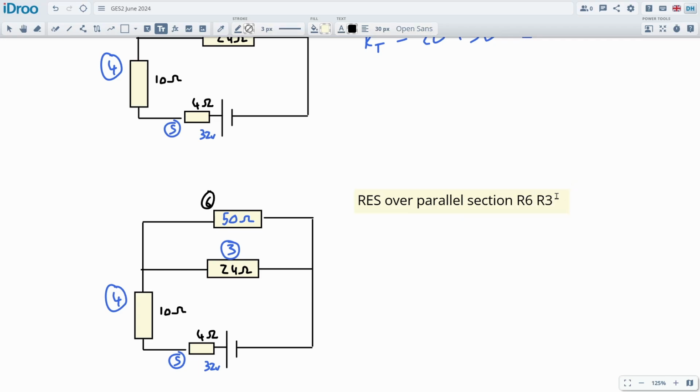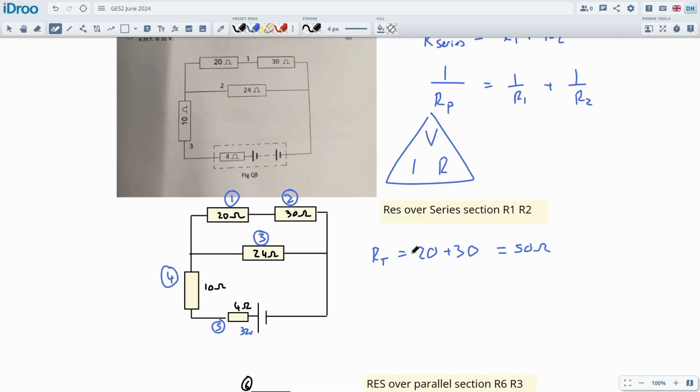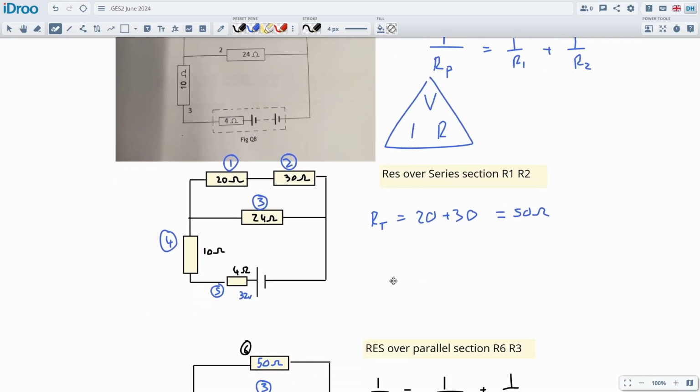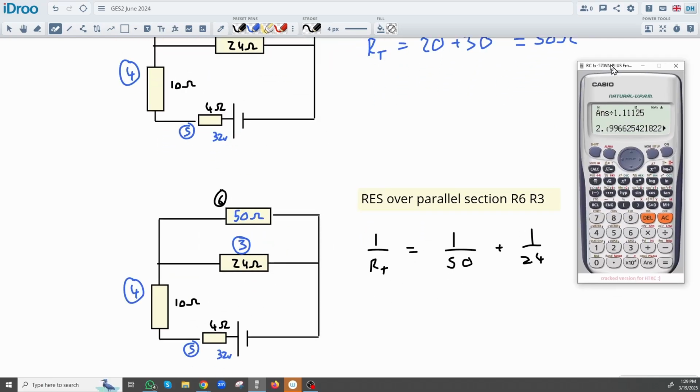Like I said, you don't have to state any of this stuff. You just have to write down your calculations. But I think this makes my life a lot easier. 1 over 50 plus the 1 over 24. Just double check my numbers. Yes, that seems okay. All right, so let's add them together and then flip the answer, of course.